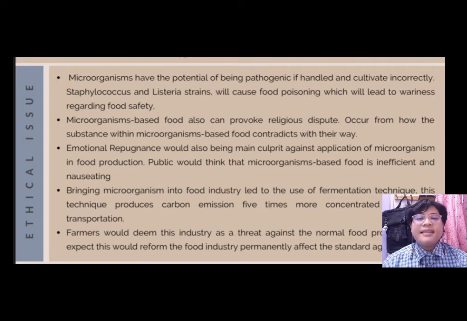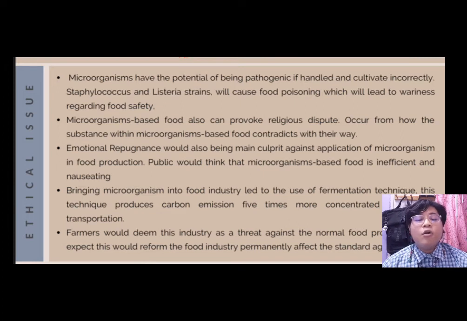Now let's talk about ethical issues regarding microorganisms in food production. When dealing with microorganisms, they have the potential of being pathogenic. This will lead to worry among potential consumers as they could risk their health. Even with being sustainable, food safety will still be prioritized first. Also, another ethical issue would be how microorganism-based food could cause religious disputes. A prime example: the fermentation process will cause production of alcohol. As many know, most religions prohibit the consumption of alcohol as it will intoxicate.